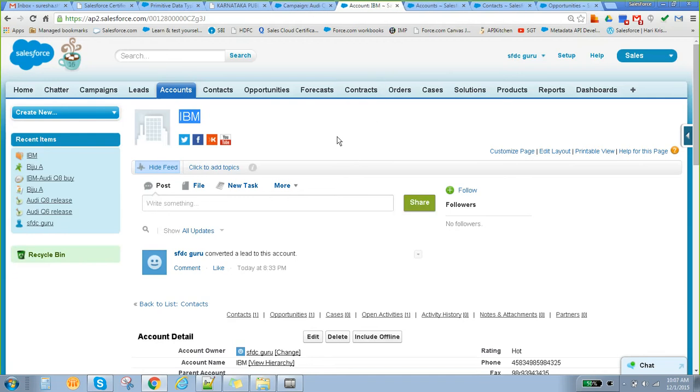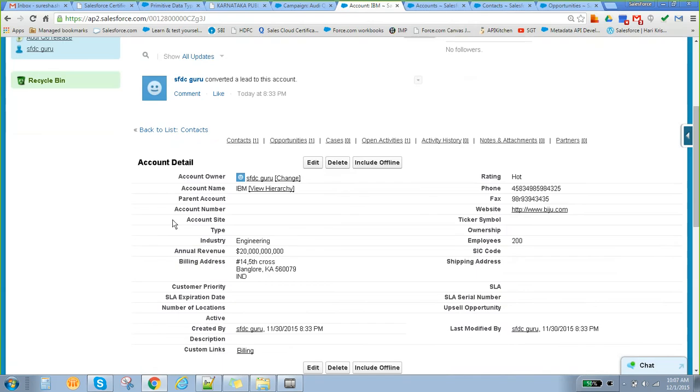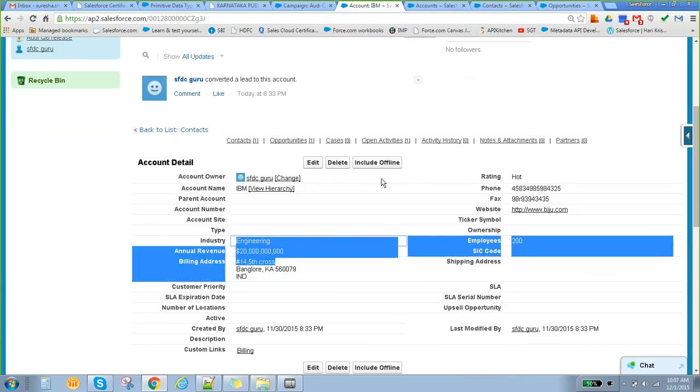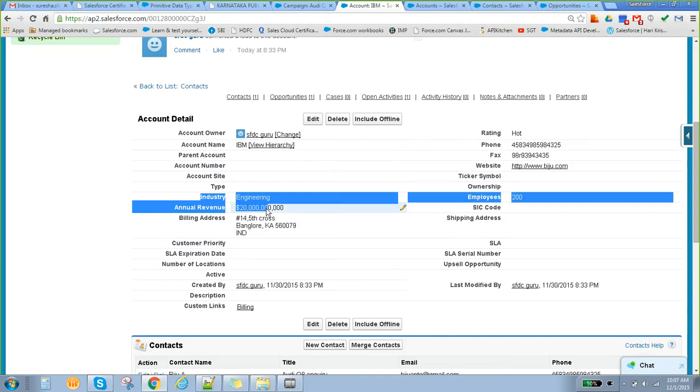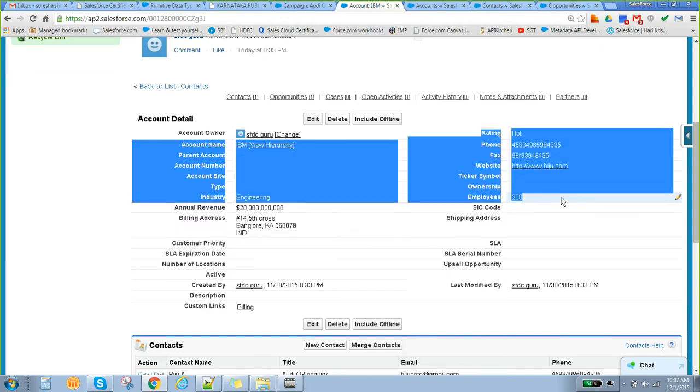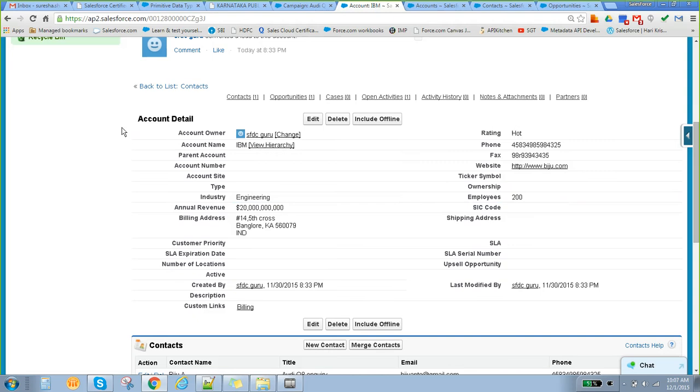So now if you come to account, all the values are copied from the lead. See here, if you see here, industry, annual revenue, billing address, basically all the data is copied from the lead to this particular account. If you observe here, industry, engineering, we haven't entered anything during conversion, right? So these are the things which you entered in the lead.